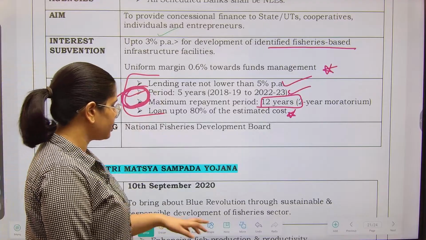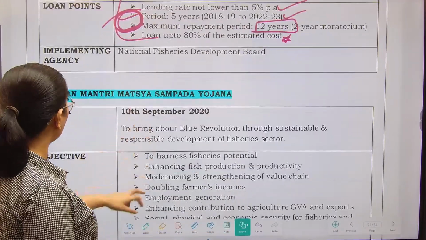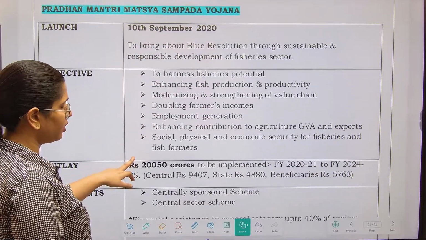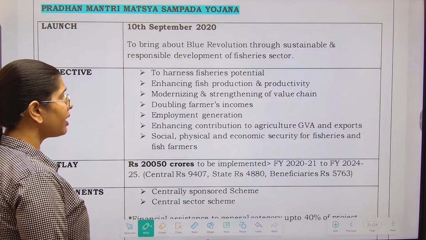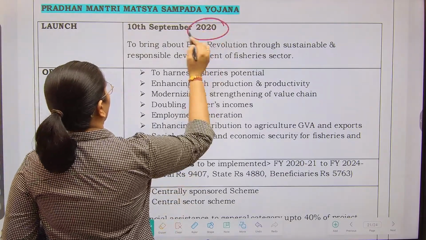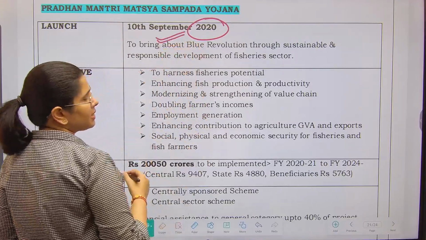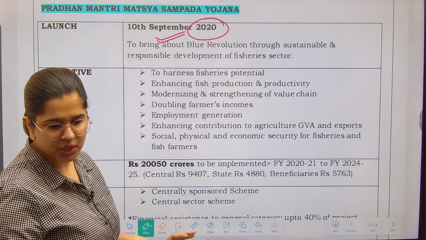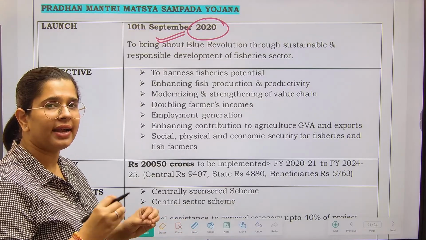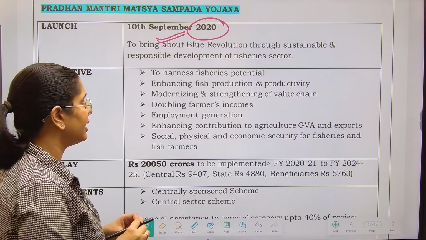Now the implementing agency, National Fisheries Development Board. Next is we have the Pradhan Mantri Matsya Sampada Yojana. A very important scheme launched in 2020, right? So you can say that this is the scheme which draws the major attention as of now, and this is the scheme that has got the central stage in fisheries development.